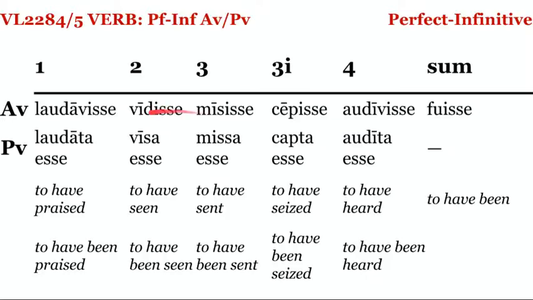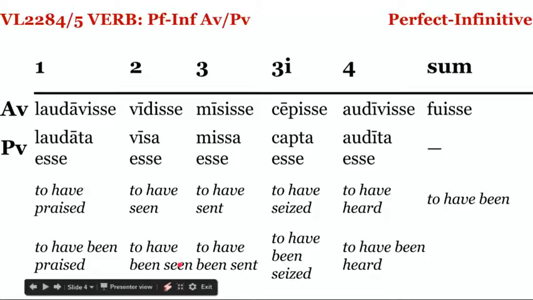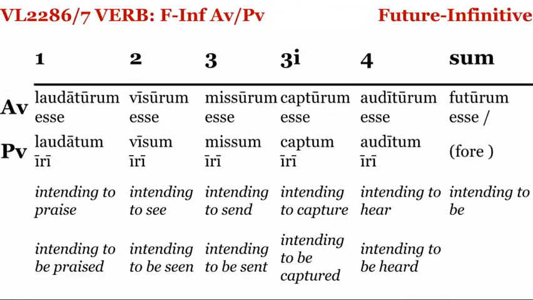Now, to create the passive, it's just like every other perfect. You create the passive with the perfect participle, but now with an infinitive verb, esse. So, to have been praised, to have been seen, to have been sent. Of course, this is just a nice translation, but we realize the indirect statement clauses are totally different.